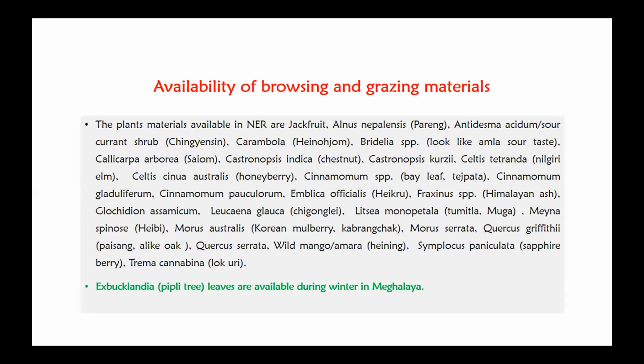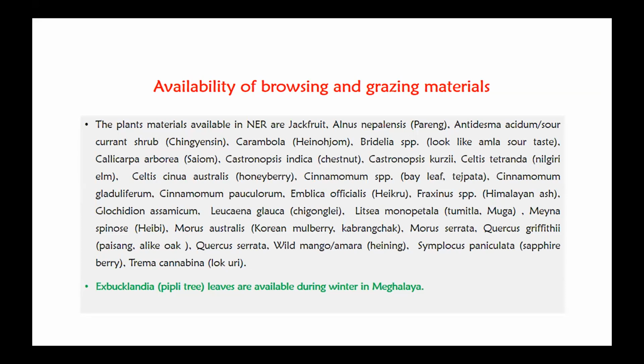Then Castanopsis indica, the common name is chestnut. Then Castanopsis pusai. Then Celtis tetranda, the common name is Nilgiri elms. And then Celtis cinnamomea, the common name is honeyberry. And then cinnamon species, that is bay leaf, tejpata, which you will find almost everywhere in the northeast region. Then some species of cinnamomum, and then Emblica officinalis. In Manipur, we call it haiku. Commonly, it is known as amla.